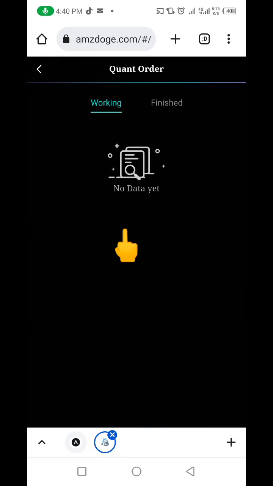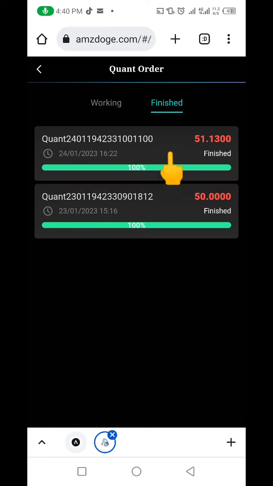If I go here, to this finished, you can see I came in with 50. You can see this is 50 USDT. Then the next day I chose the 24 hours circle, because they actually have different circles. After that 24-hour circle it returned 51.1 USDT to me.